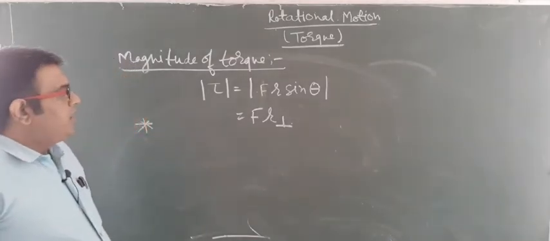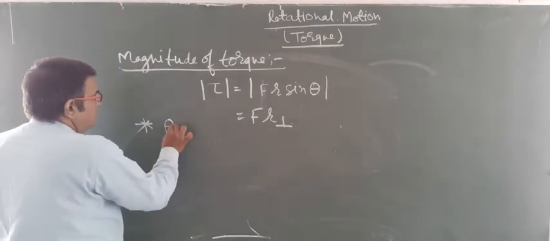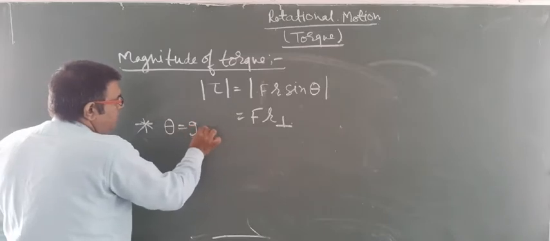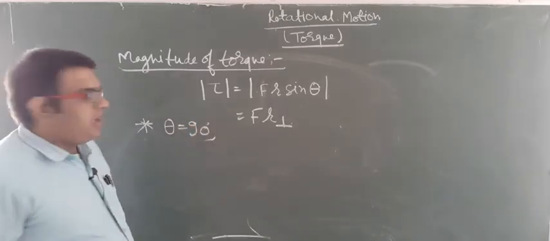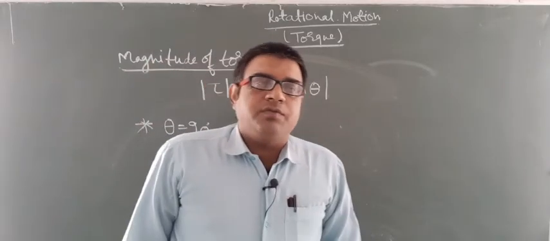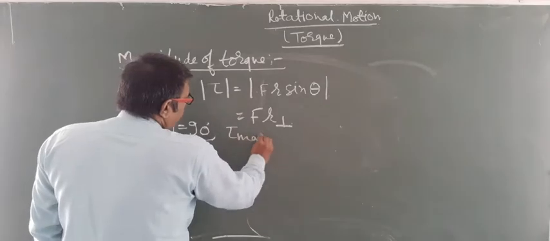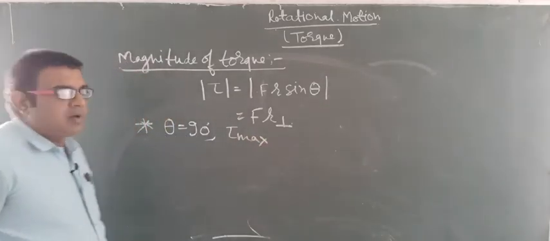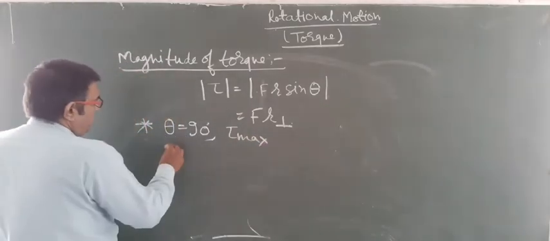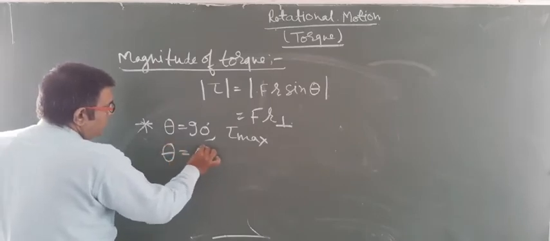If theta is equal to 90 degrees, then the body over which the force is acting will experience the maximum torque. And if theta is equal to 0 degrees or 180 degrees,